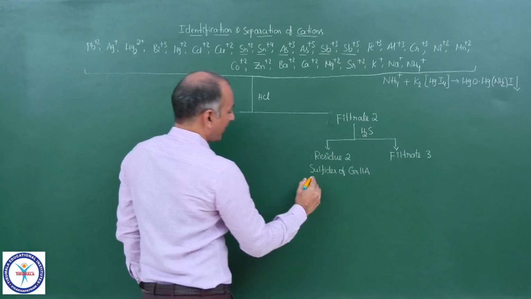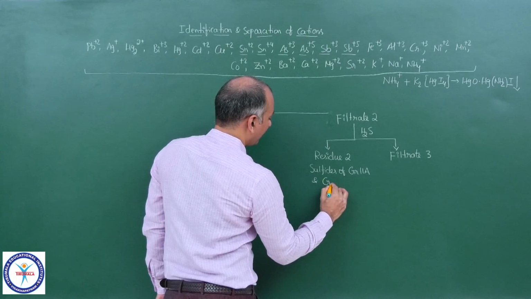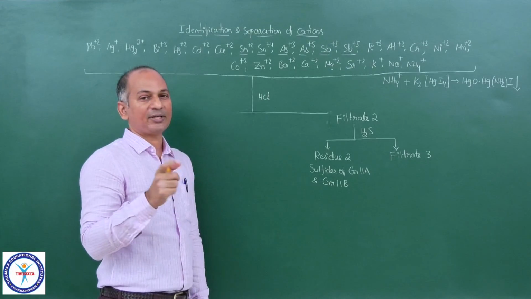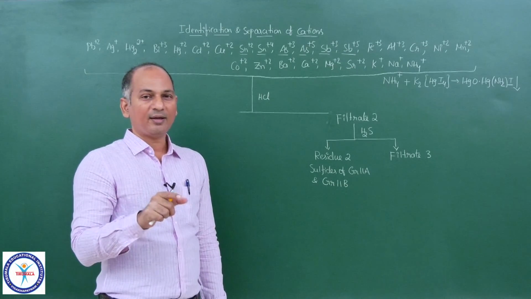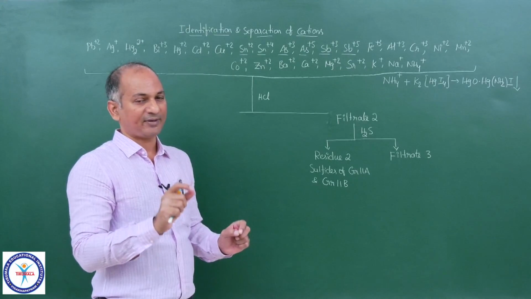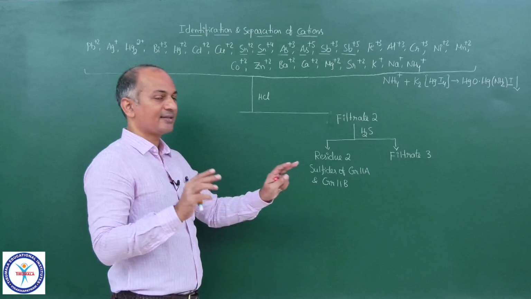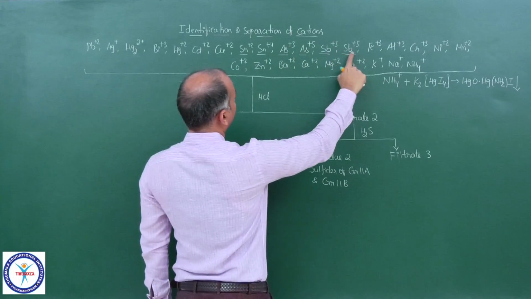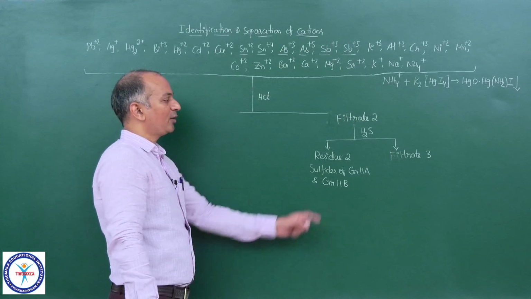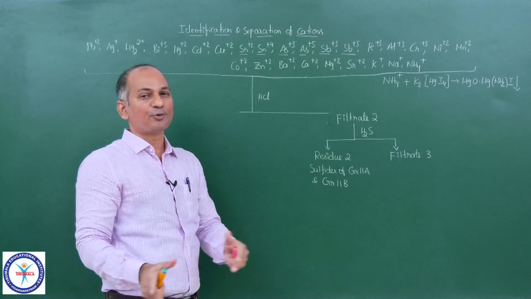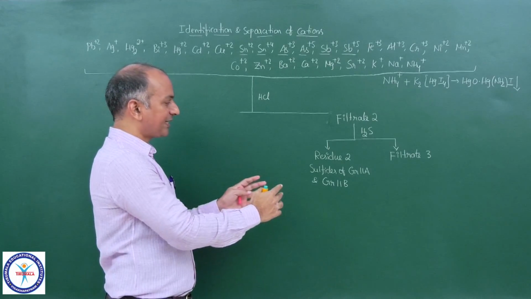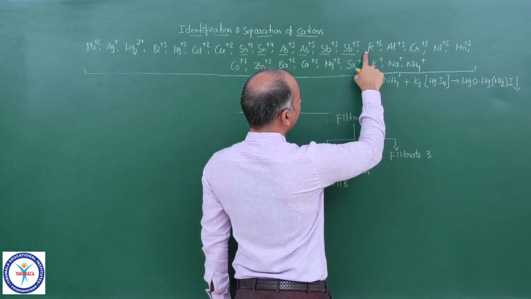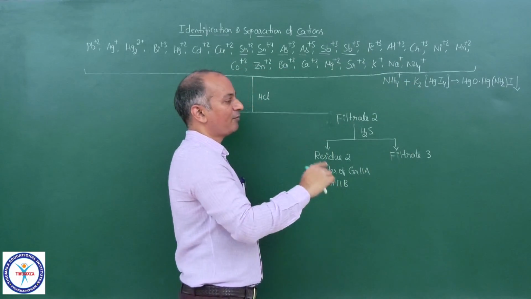Sulfides of these, and sulfides of even group 2B: As3+, As5+, Sn2+, Sn4+, Sb3+, Sb5+. So residue contains sulfides of these cations from here to here. And you all know the H2S in the presence of HCl is the group 2 reagent. You all know that. So now these cations are separated. Now the filtrate 3 contains from here to here, Na+. We will talk about it later.